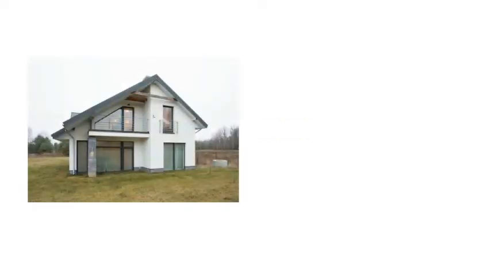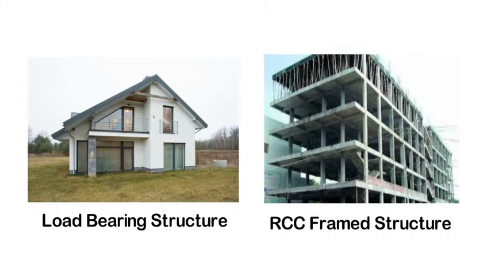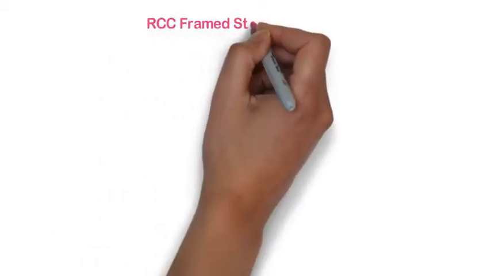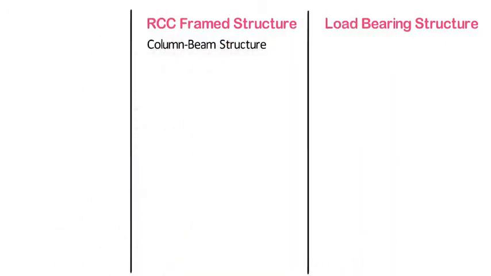Hello friends, there are two methods of constructing houses, the load-bearing wall system and RCC frame structure system. In this video we are going to discuss the differences between these two systems. So let's begin. RCC frame structure, load-bearing structure. RCC frame structure is also known as column beam structure, whereas load-bearing structure is also known as wall-bearing structure. It is one of the earliest forms of construction.